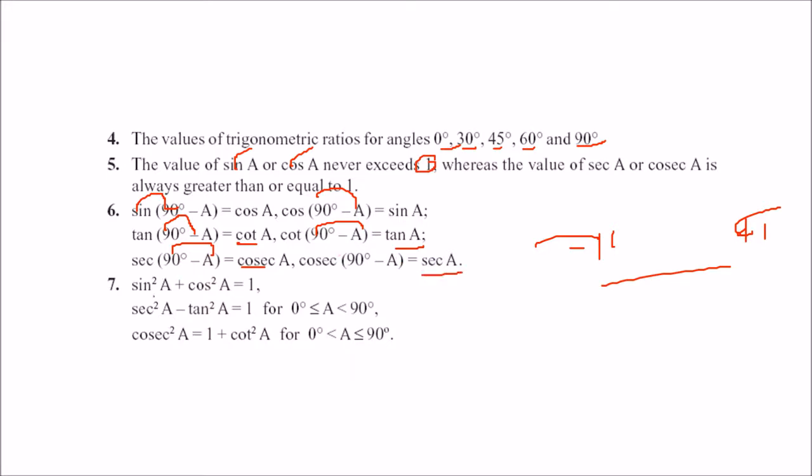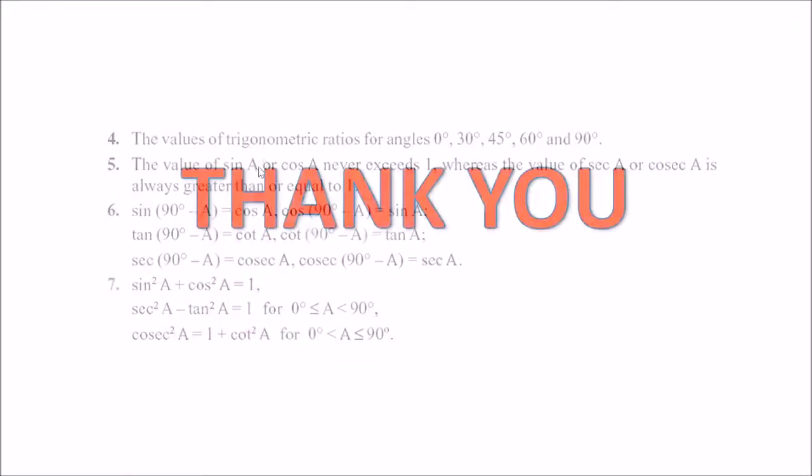We have identities also. Sin square A plus cos square A equal to 1, sec square A minus tan square A equal to 1, and here A cannot be equal to 90. And cosec square A is equal to 1 plus cot square A, where A is between 0 and 90, but it cannot be equal to 0. So this was all about this chapter,